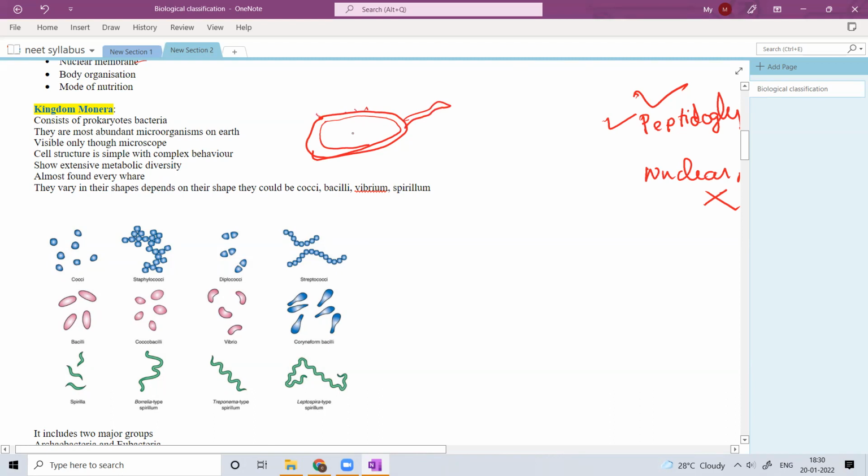The DNA is naked and spreads in the cytoplasm. If present, extra chromosomal material like plasmids will be there. You cannot find membrane bound cell organelles. Their cell walls are made up of peptidoglycan.